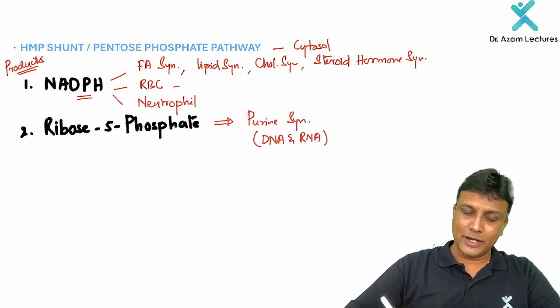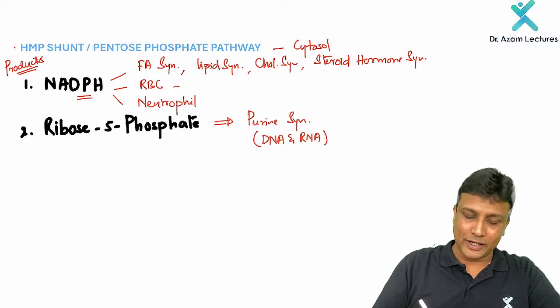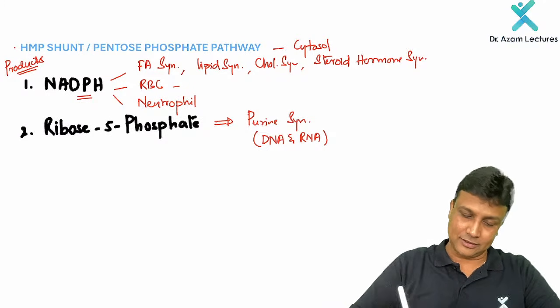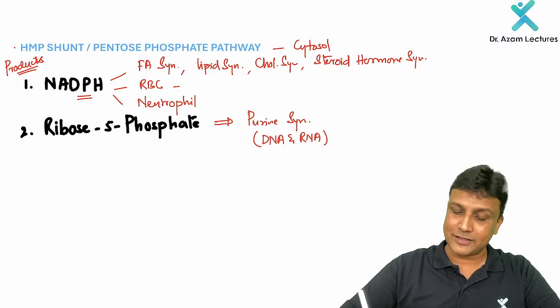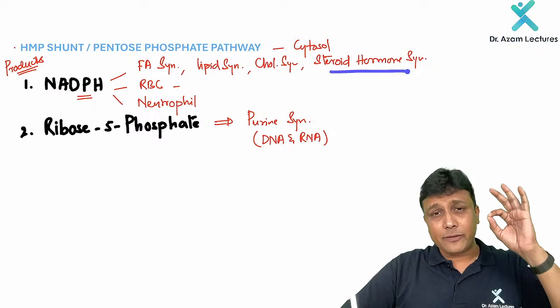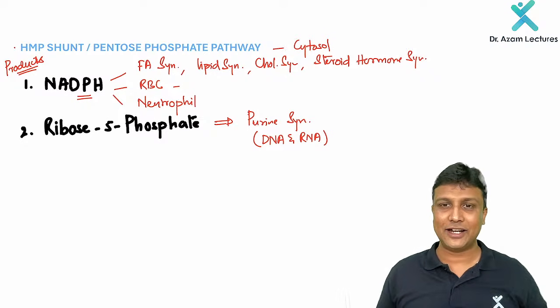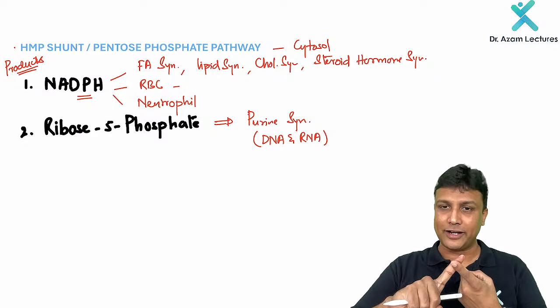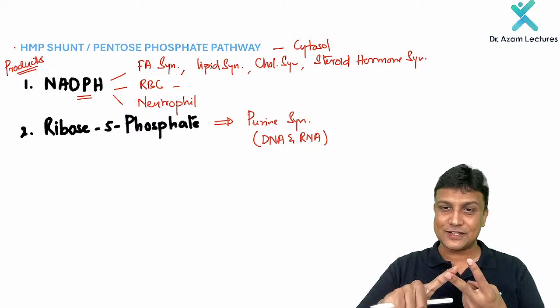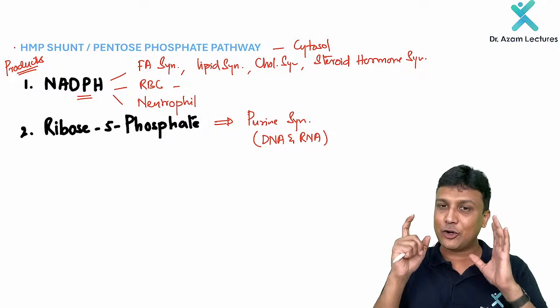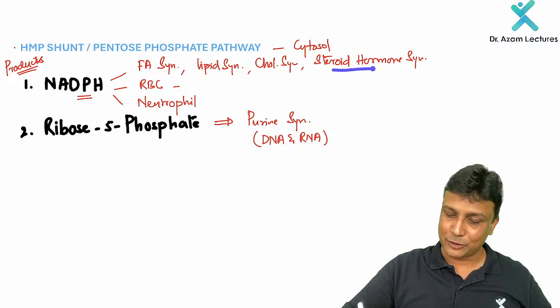Now once you are done with this one here, my dear friend, where is this HMP shunt taking place? It's very easy right now. Why? Please look at my important product number one, sir, steroid hormone. So wherever steroid hormones are forming in our body, all those places HMP shunt will take place. Adrenal cortex, number two, in the testis, in the ovaries, and in the placenta. So wherever the steroid hormones are forming, there HMP shunt is going to take place.